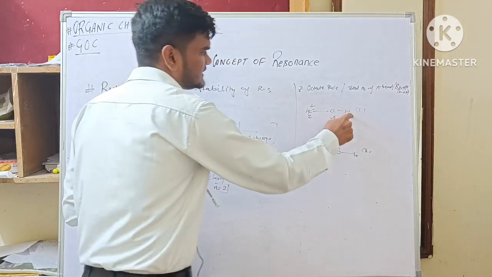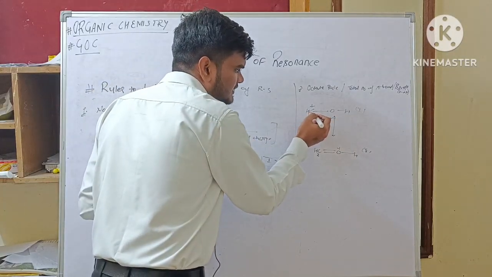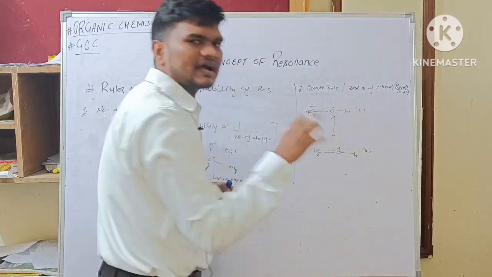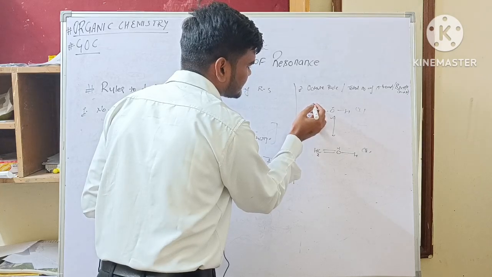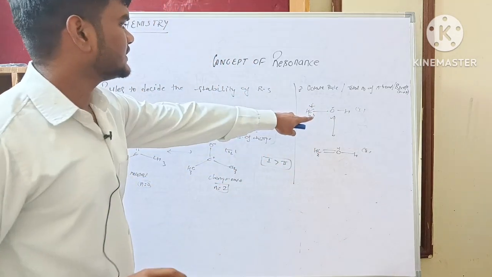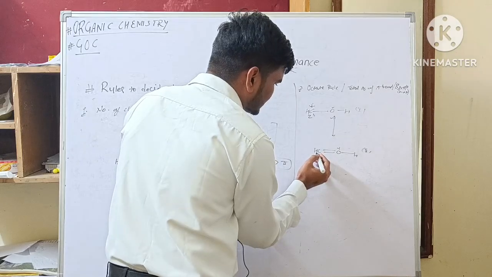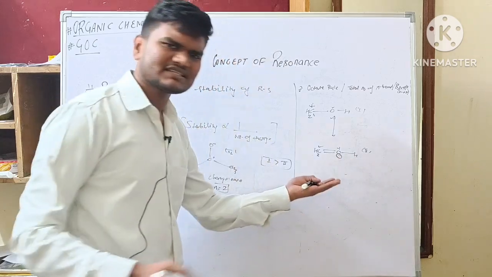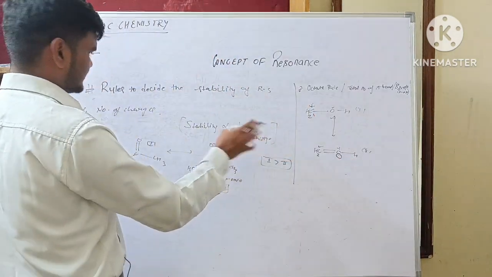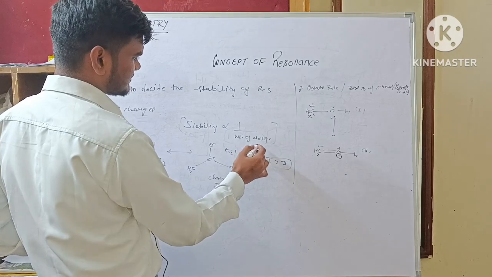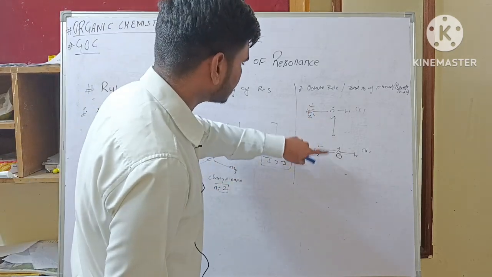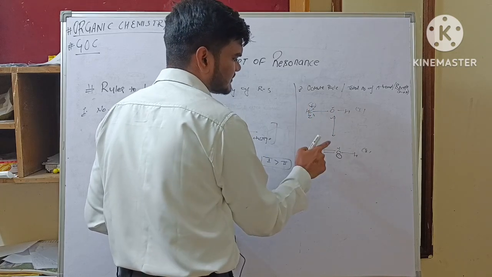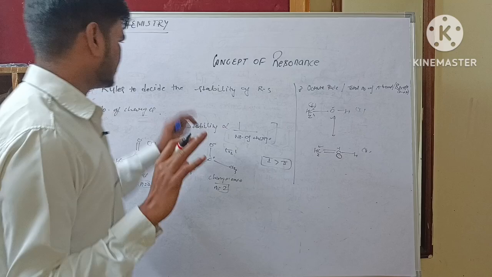Let's see. In this canonical form, this carbon has not completed its octet. Oxygen has, and hydrogen has a doublet. This carbon having the plus charge has no complete octet. But in the second one, carbon has a complete octet. In this, oxygen has 3 bonds and 1 lone pair, so the octet is complete. From the first rule, stability is inversely proportional to the number of charges. So charges are the same on both molecules. There is a plus one charge on carbon and one charge on oxygen. So the charge is the same in both cases.